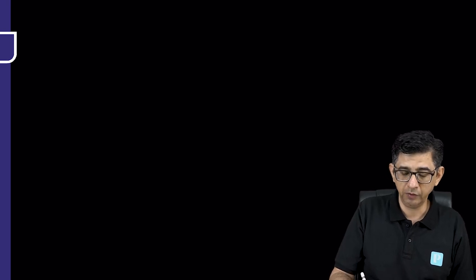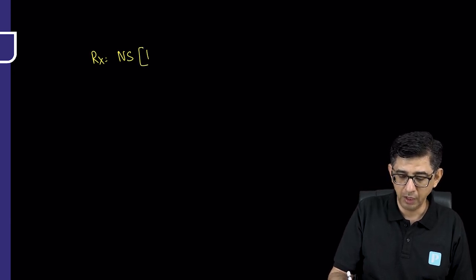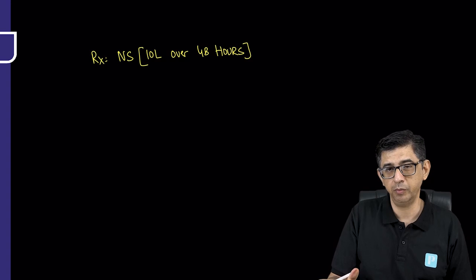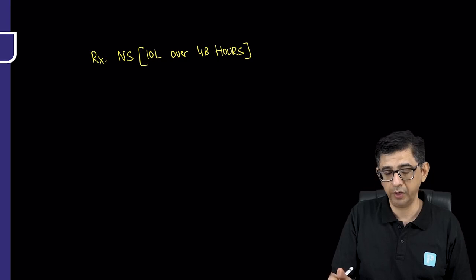Now, coming to the treatment of hyperosmolar coma, the first line treatment would still remain the same. The fluid of choice would still remain the same, that is normal saline. The amount of free water deficit in this condition can be fairly substantial, even much higher as compared to DKA, where I was saying free water deficit can be up to 5 liters, and I'm saying free water deficit can be up to 10 liters over up to 48 hours.